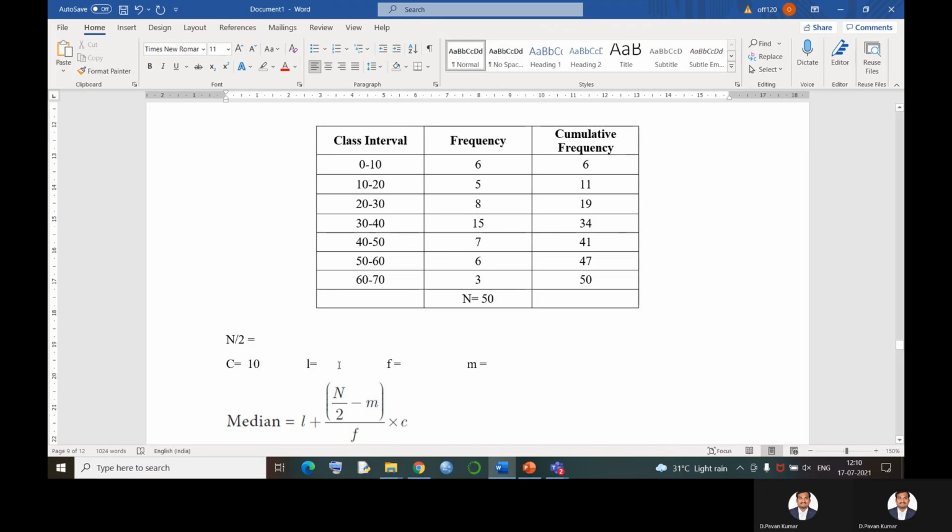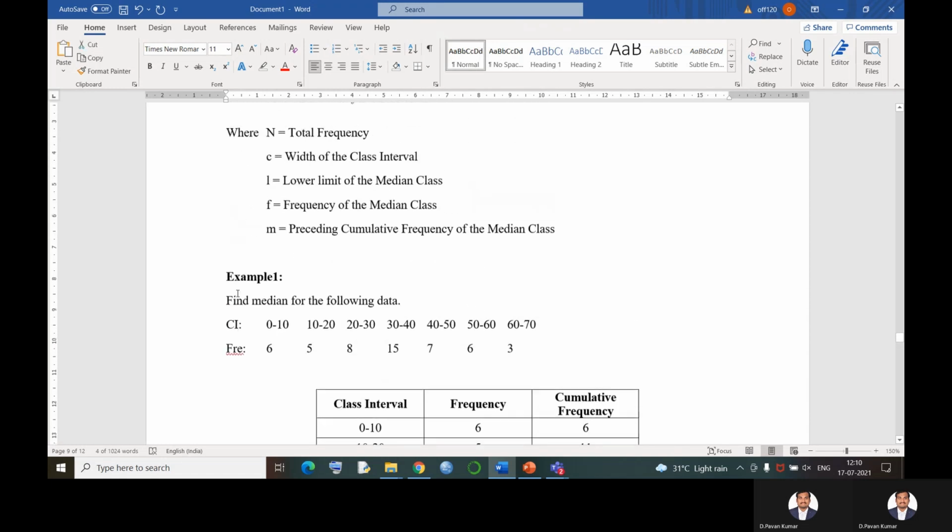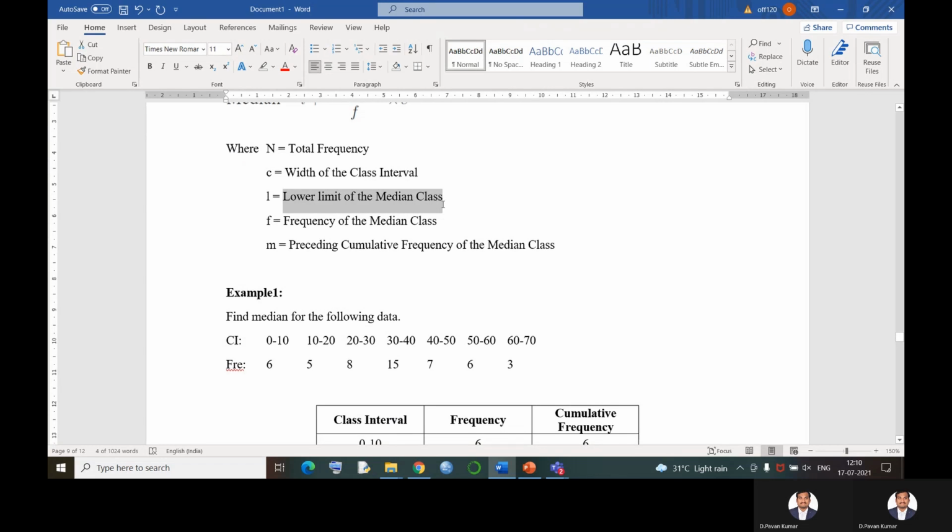Now to find out L, F, M, I need something over here. What is that? Lower limit of the median class, frequency of the median class, preceding cumulative frequency of the median class. There is one word which is common here, which is called median class. So once I find out the median class, in that I can find out the lower limit, frequency, and preceding cumulative frequency also.